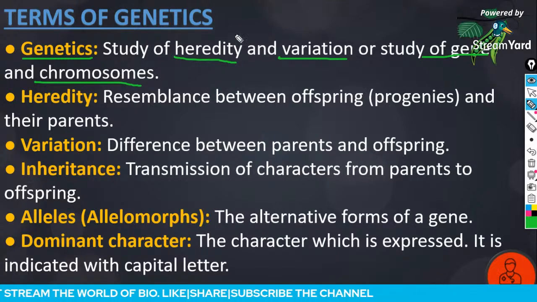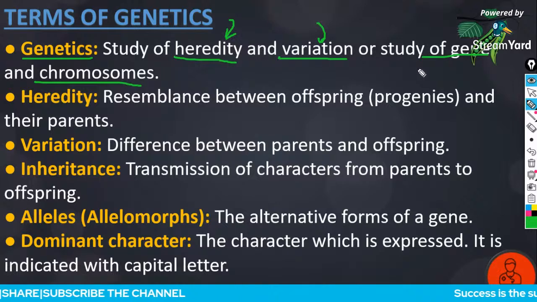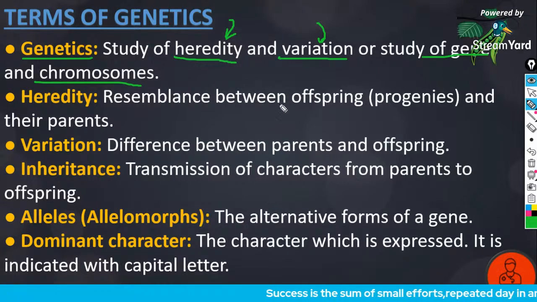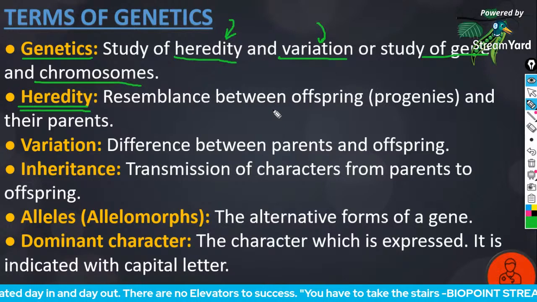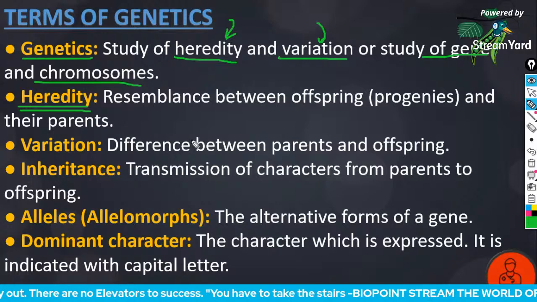So genetics can be defined as the study of heredity and variation, and also it can be told as the study of genes and chromosomes. Next one is heredity. The second term is heredity. It is a resemblance between the offspring and the parents.